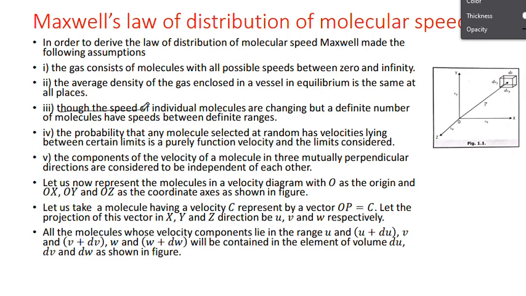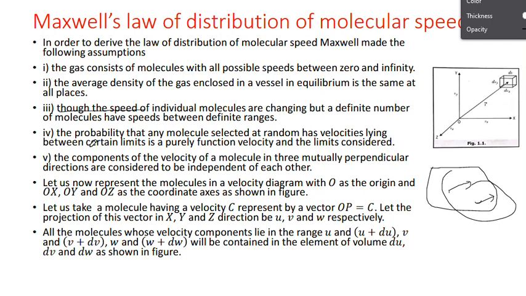Next, though the speeds of individual molecules are changing, a definite number of molecules have speeds in between definite ranges. Suppose there are 20 molecules in a box. This molecule has a certain velocity, a certain speed, and that molecule may have another speed, though those speeds are within certain limits, a certain range only. So their range cannot exceed certain values.